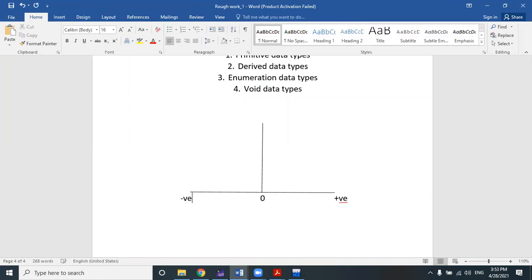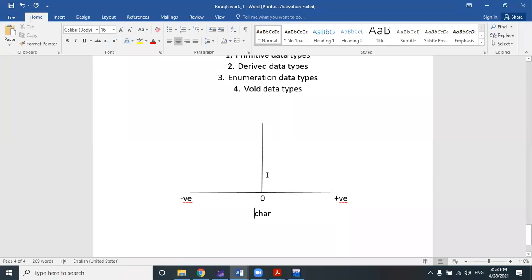Okay. Now I'm discussing the character because character is easier to discuss. So in case of the char data type, if we start from 0, all the numbers belonging to this region are positive numbers. That means starting from 0 to any positive number, right? And all the numbers belonging to this region are negative numbers.